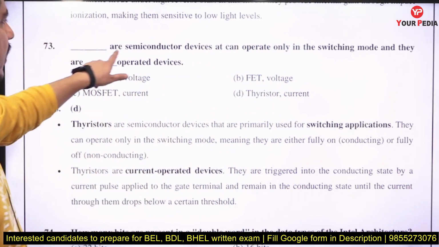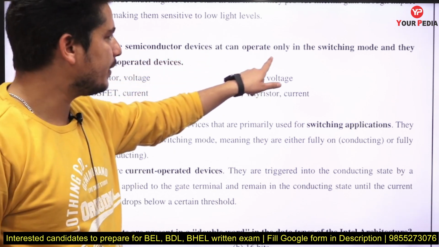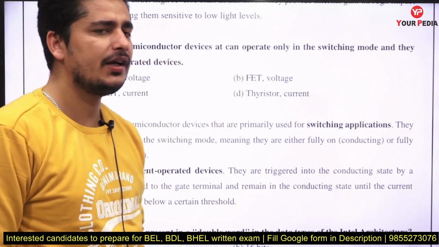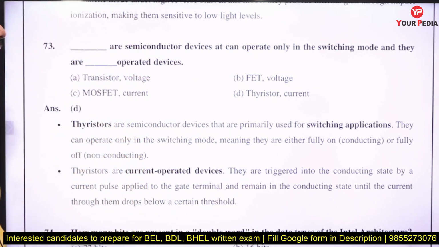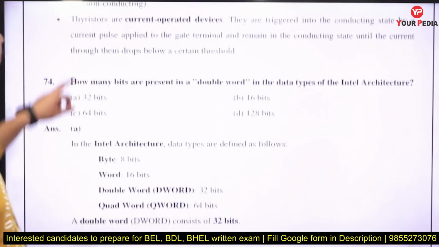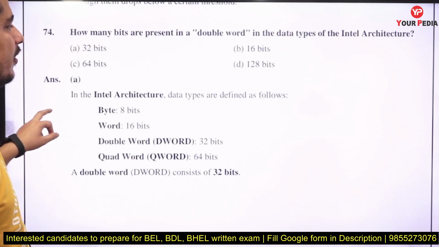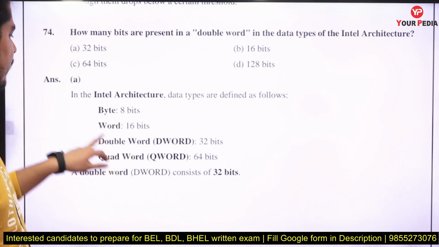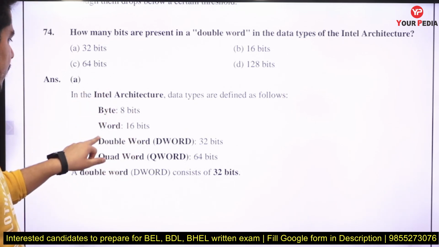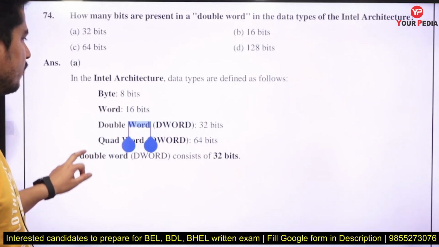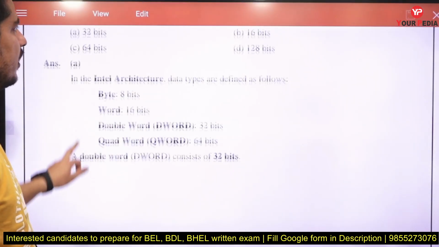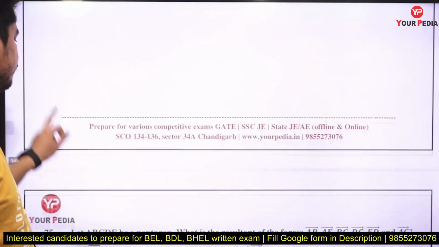Thyristors are semiconductor devices that operate only in the switching mode, right? Because in a thyristor we require external triggering to turn it on, and they are current operated devices. Thyristor is a current operated device. The answer will be D. How many bits are present in a double word? Byte is 8 bits, word is 16 bits, double word is 32 bits, quad word is 64 bits. So double word is 32 bits here.